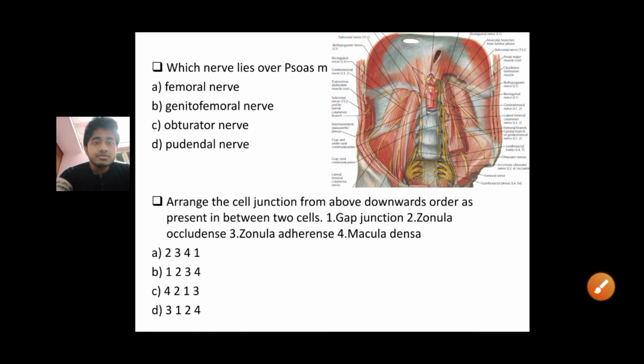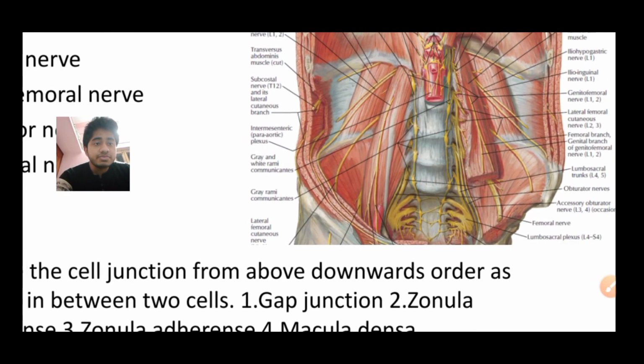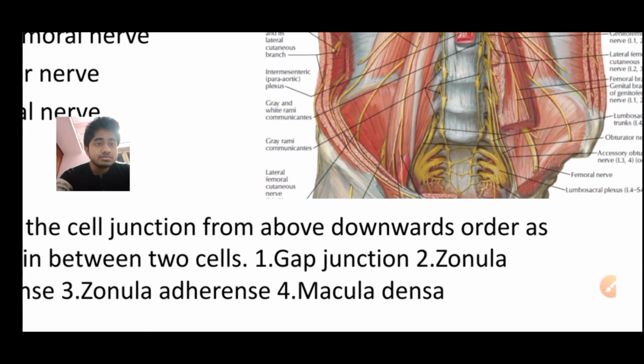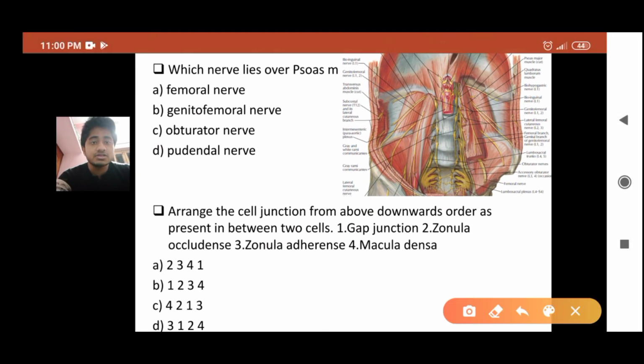Now go for the next question. Okay. Which nerve lies over psoas major muscle? This question is very important as it is asked many times in your dissection table. Just focus on the diagram. Here is your psoas major muscle, and the nerve which lies over the psoas major is the genitofemoral nerve. Please remember this very carefully. It is your genitofemoral nerve, and this question is asked again and again. It is considered a must-know question.